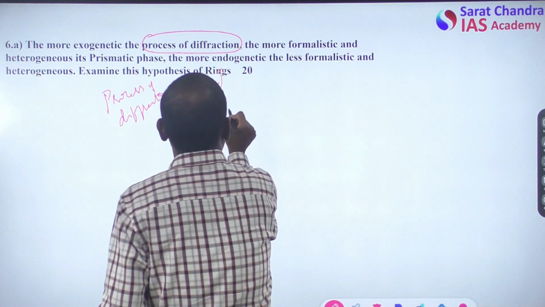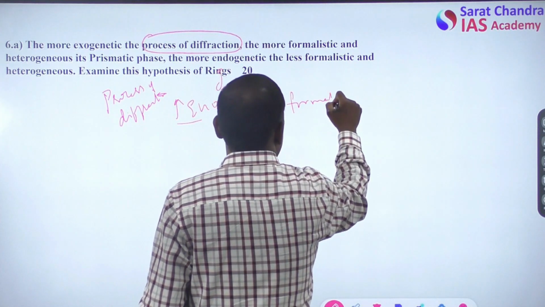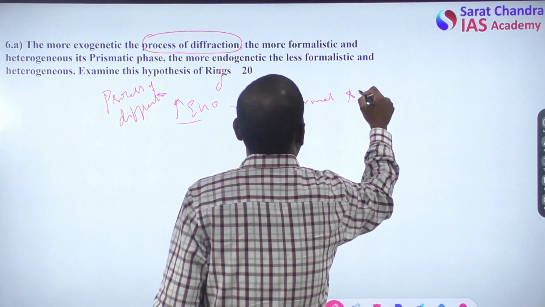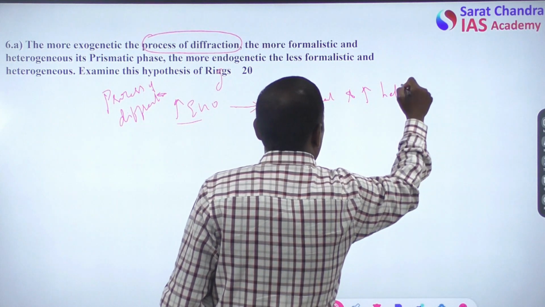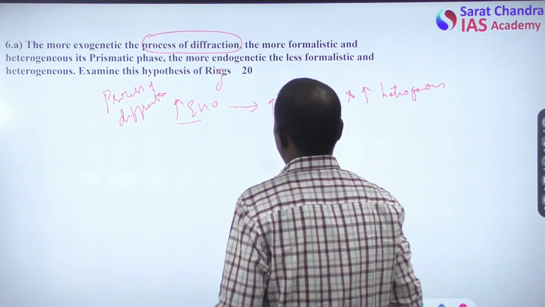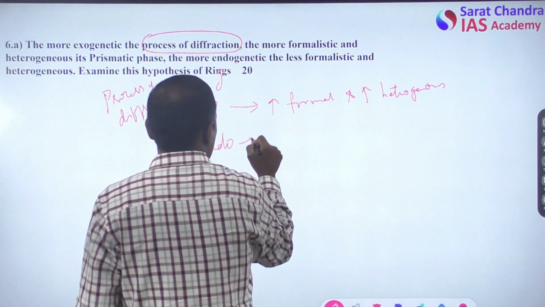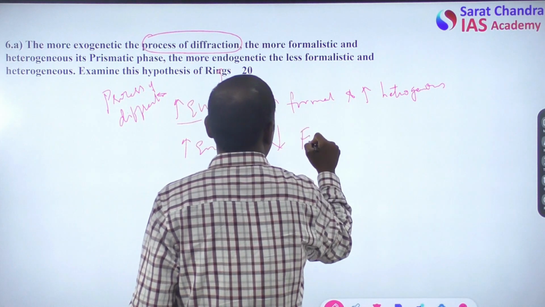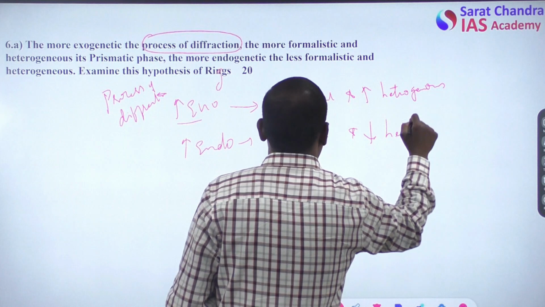The more exogenetic leads to more formalism and more heterogeneity in its prismatic phase, right? The more endogenetic, the less is formalism and the less is the heterogeneous character.